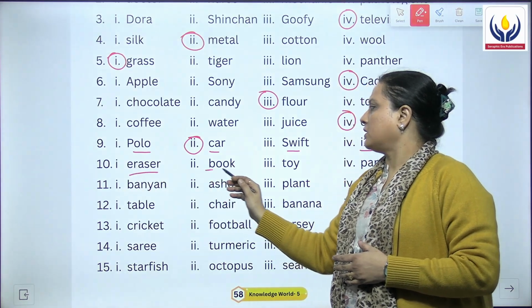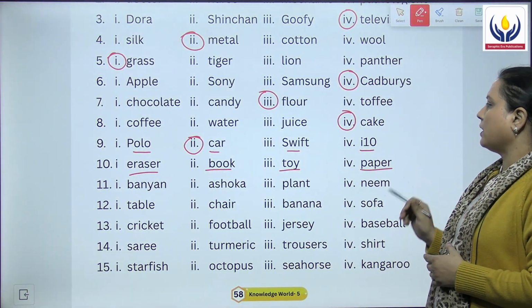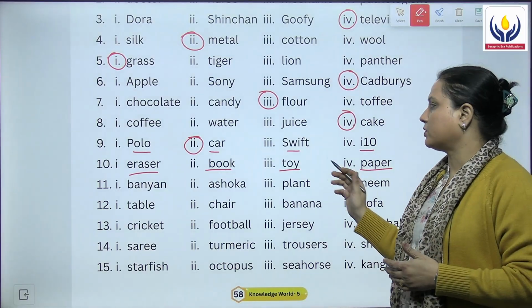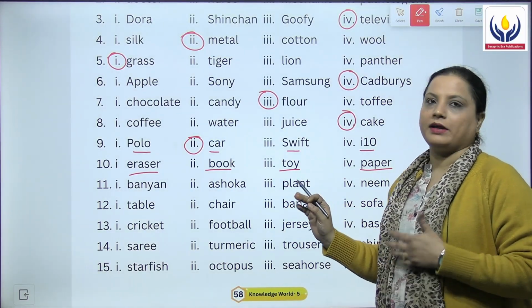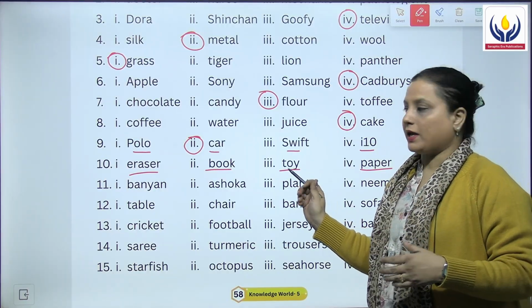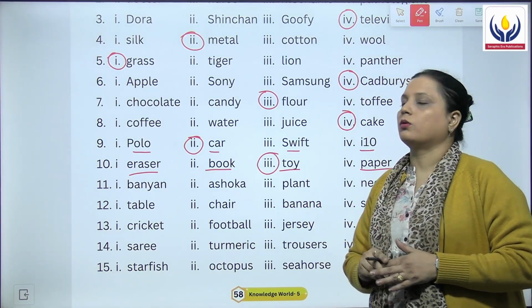10th is eraser, book, toy and paper. Eraser, book and paper, they are all stationary items related to studies, but toy is not anything related to study. It is a means of playing. So, this one is the odd one out.